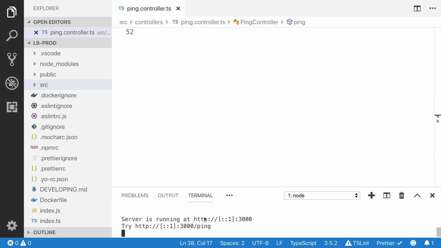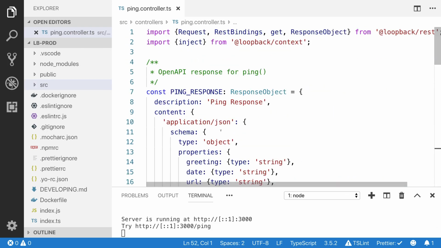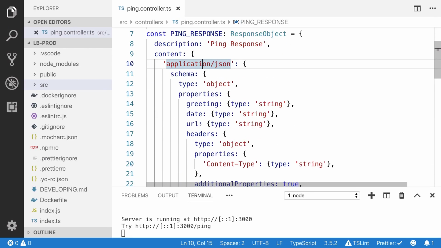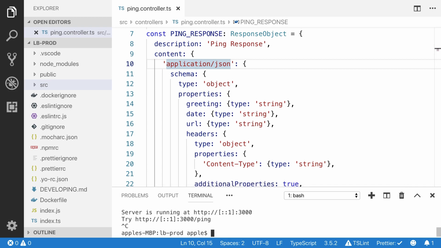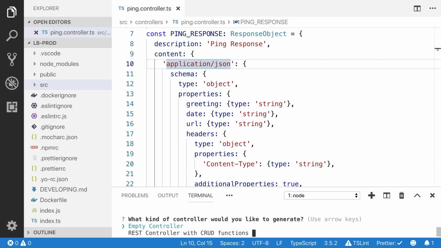So it's time to let's try to create our first controller. You can write the name of the controller, hello.